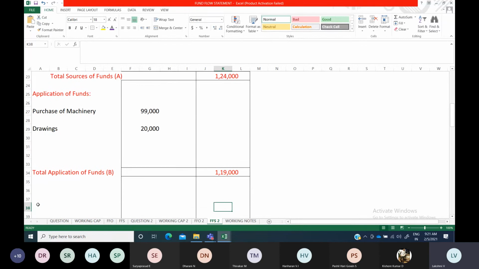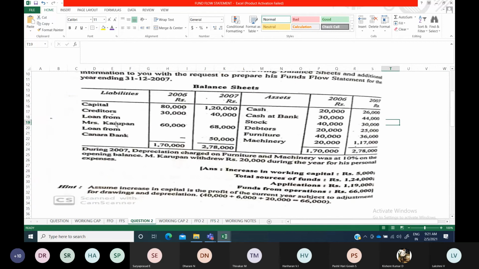Now A minus B. Yes, ma'am. Ma'am, why did we not take capital? Is it because it is sole proprietorship? Yes, for that only they have given you the drawings. See, how can you show it as an increase in share capital?